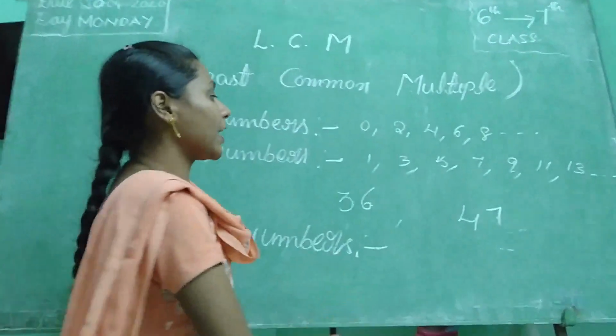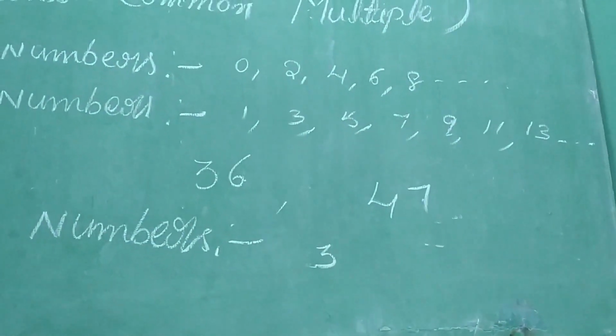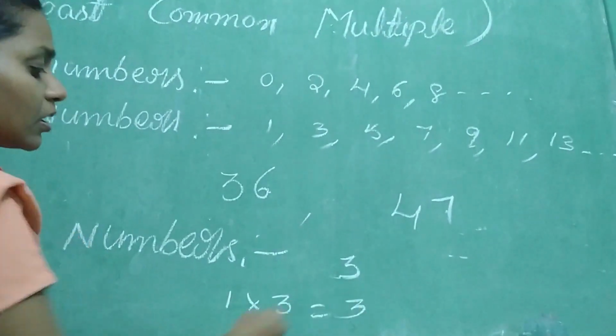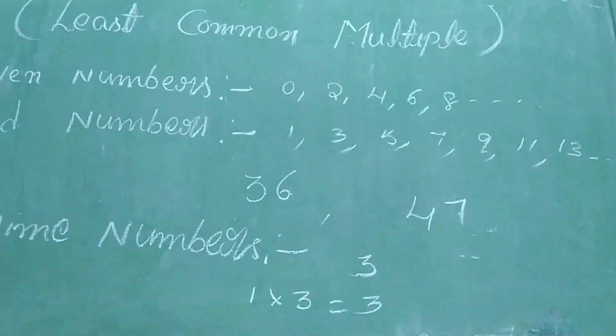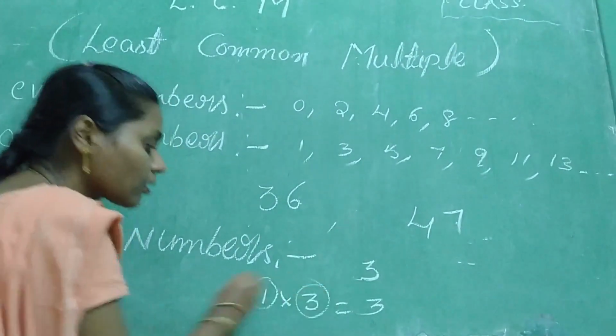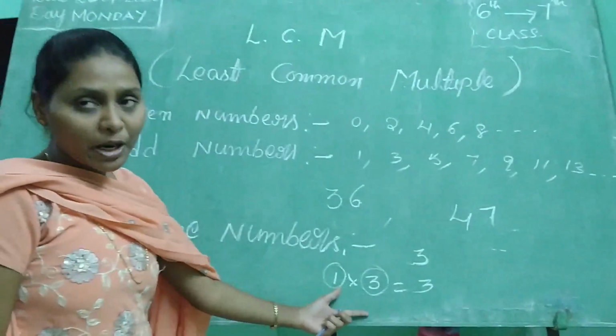For example, take 3. I said it is a prime number. Why is it a prime number? How can we write 3? 1 times 3 is 3. Can we write 3 in any other way? We can't. That's why, how many factors does 3 have? 1 and 3. Exactly 2 factors are there. So we can say that it is a prime number.